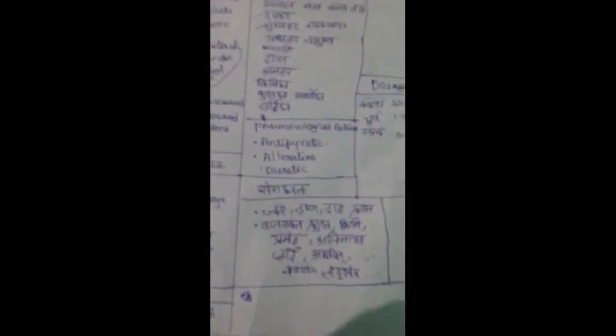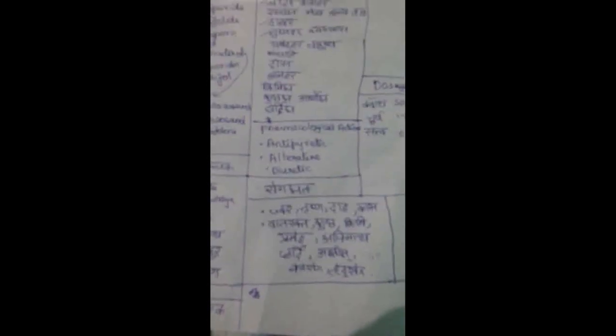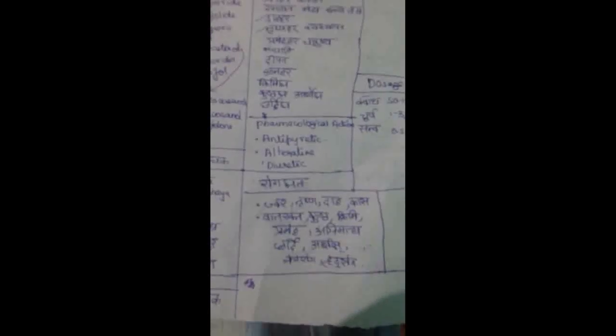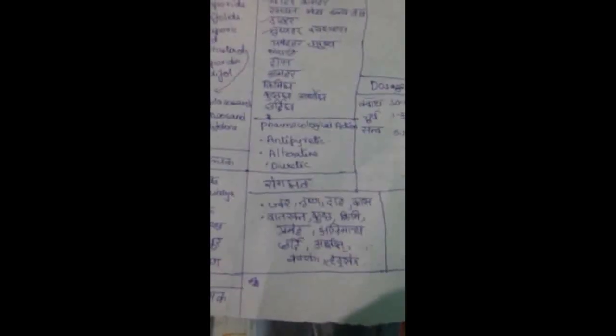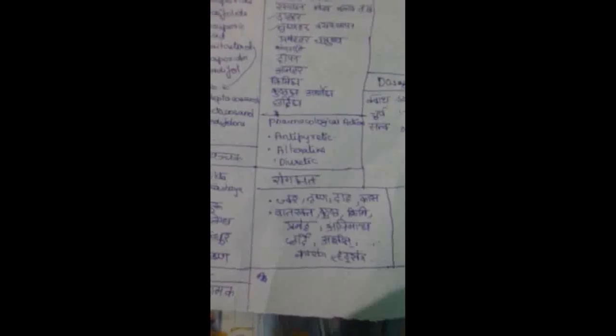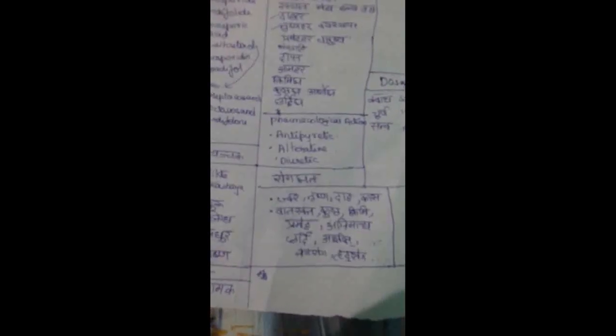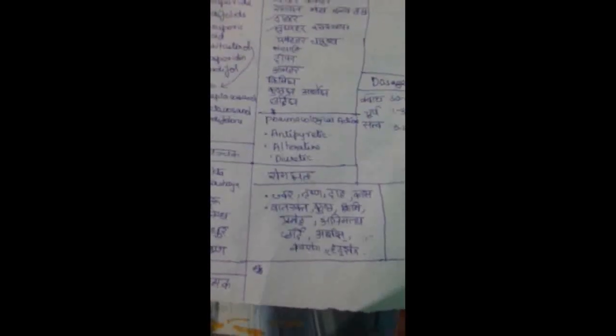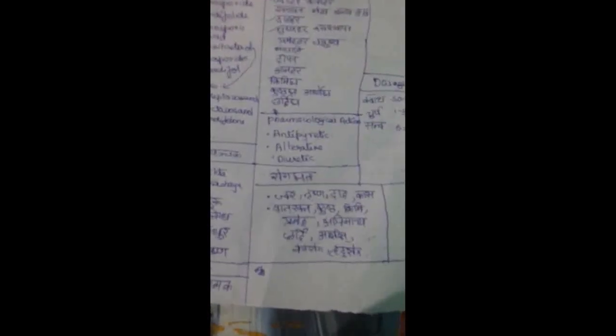Pharmacological action of Guduchi is mainly antipyretic, alterative, diuretic. Rogaghnata, that is the diseases in which Guduchi is helpful, are Jwara, Trishna, Daha, Kasa, Vatarakta, Kushta, Krimi, Prameha, Agnimandya, Chardi, Arshas, Netra Roga and Hridroga. The dosage or the matra in which Guduchi must be administered in Kwatha form is 50 to 100 ml, Churna form 1 to 3 grams and Sattva 0.5 to 2 grams.